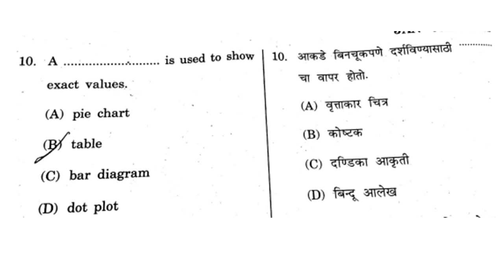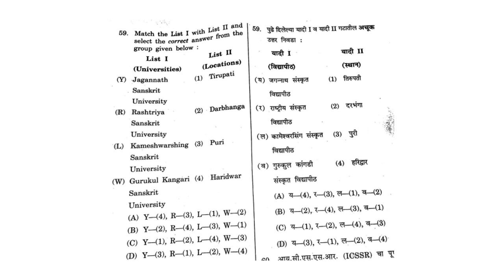Now a dash dash dash is used to show exact value. So if you see option A, it is pie chart which is proportional, like you have 360-degree pie chart, and C bar diagram is also proportional, and D dot plot also are proportional. So the only thing that remains is a table is used for the exact value. So option B is correct. Now moving on to the next question.